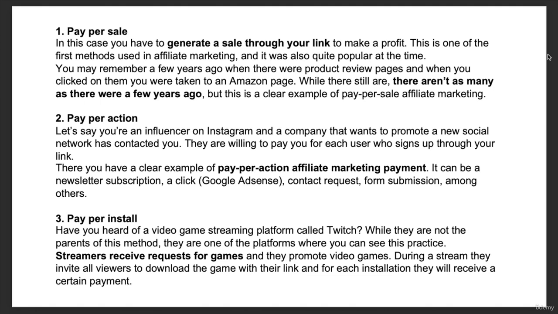Second is pay per action. Let's say you're an influencer on Instagram and a company that wants to promote a new social network has contacted you. They are willing to pay you for each user who signs up through your link. There you have a clear example of pay per action affiliate marketing payment. It can be newsletter subscriptions, a click, say Google AdSense, contact request, form submission, among others.